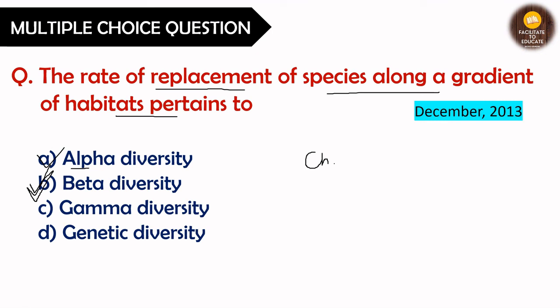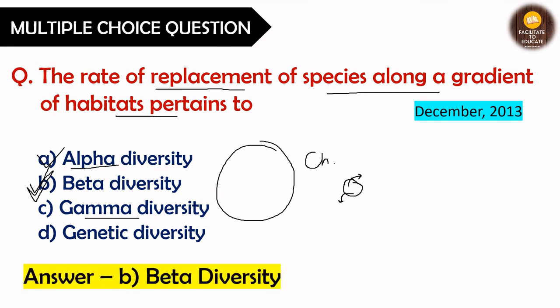Alpha is just the number of species, gamma is the total number of species in the whole habitat. But when we are talking about a particular ecosystem and what are the changes that are going to happen in its species, we are talking about the beta diversity. So the correct answer will be B option, beta diversity.